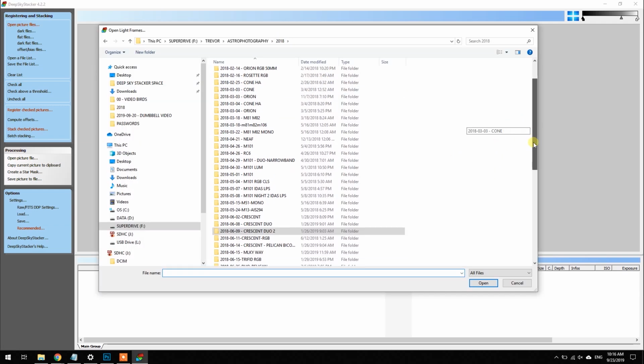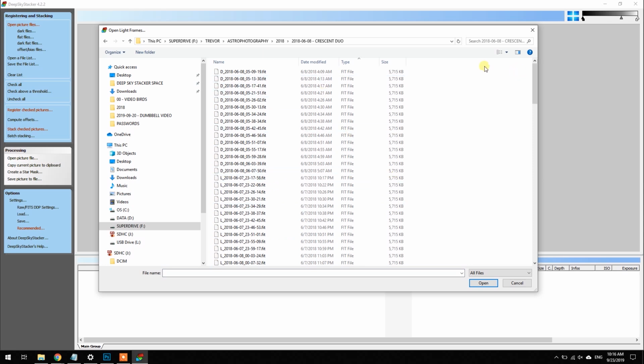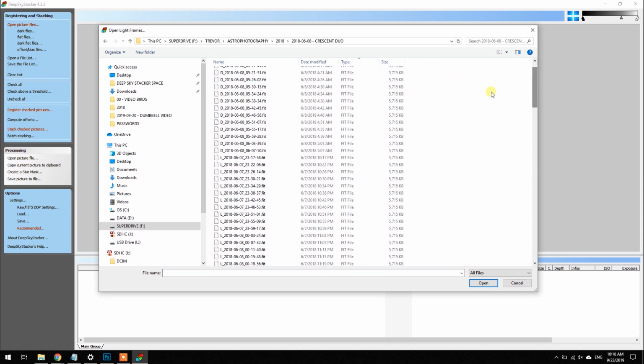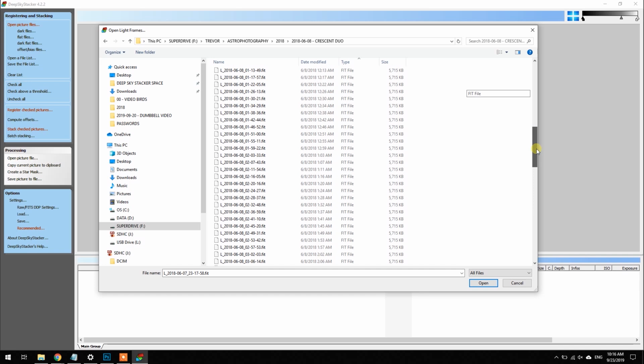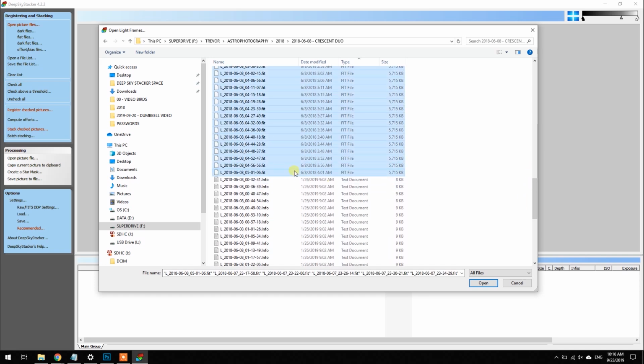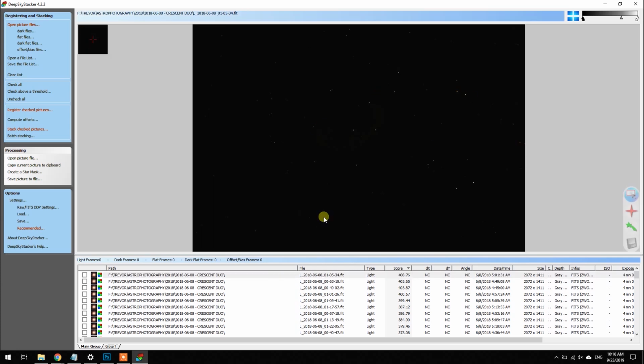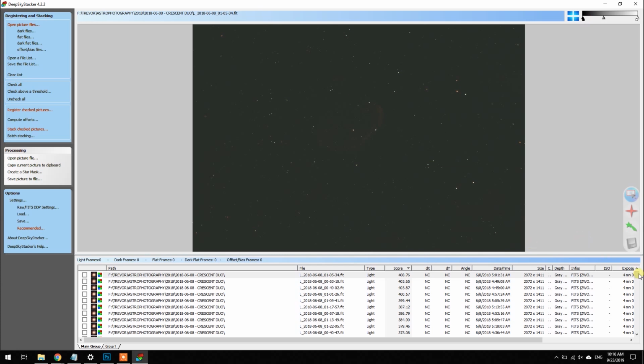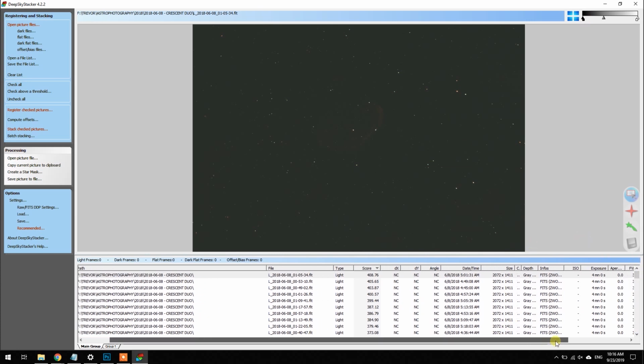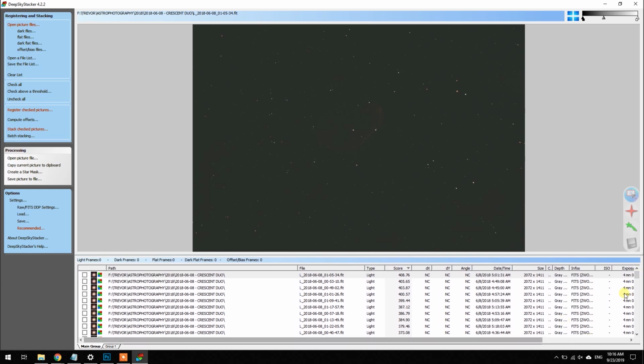And I'm looking at some images of the Crescent Nebula I captured last year. These are my light frames that I'm going to grab first. So these are FIT files, so the preview isn't nearly as interesting as the one you'd see from a DSLR camera. You can see a few stars there, but I can see some important details such as the size of the image and the exposure length. So I've got all the light frames there.